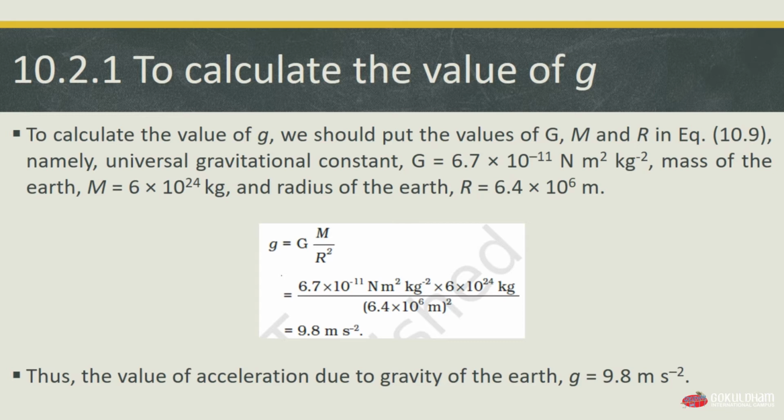By substituting the values in equation 10.9, we get g = G M / R², which equals 6.7 × 10⁻¹¹ multiplied by 6 × 10²⁴ whole divided by (6.4 × 10⁶ meters) whole squared. By solving this equation, we get the value of small g equal to 9.8 meters per second squared. Thus the value of acceleration due to gravity of earth, g, is 9.8 meters per second squared.